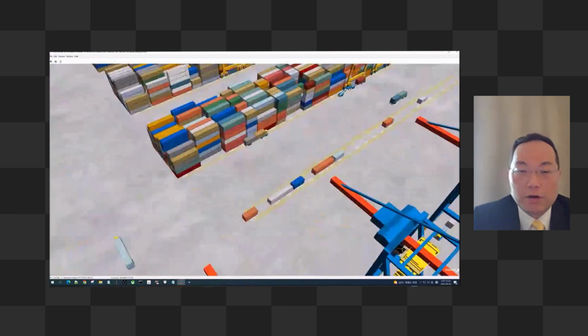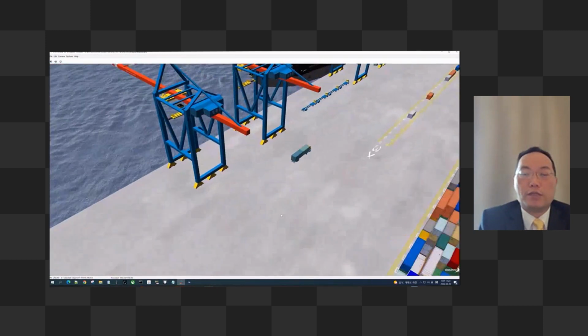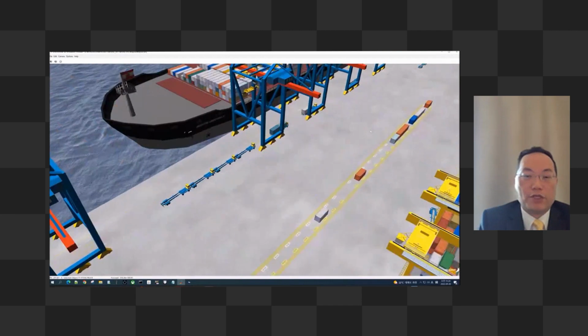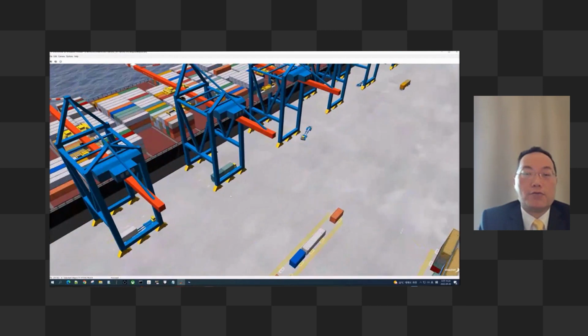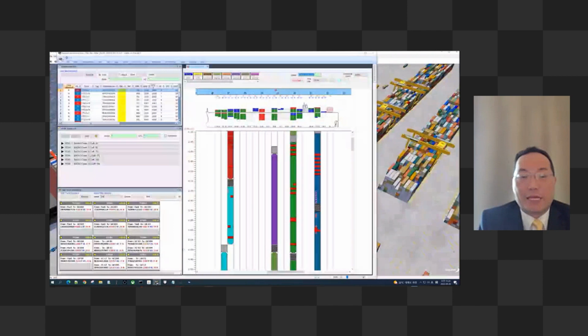It should be quite smooth, but when we are recording there will be some frame rate change. But as you can see, we simulated the whole terminal with three vessels berthing together, and did the stress test to make sure their operation and performance fit their expectation.